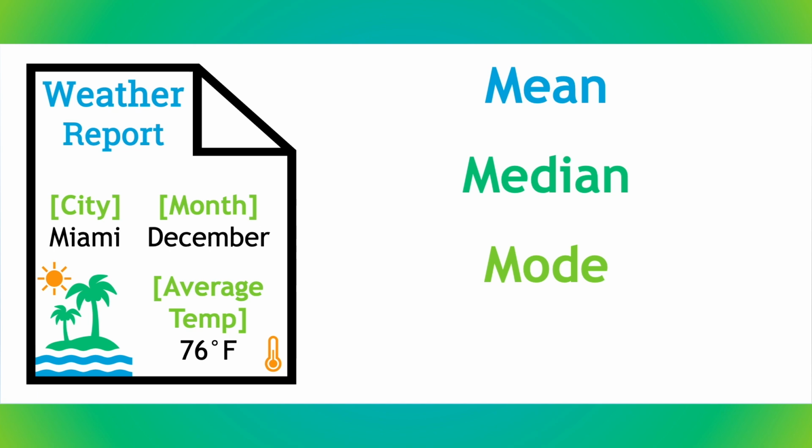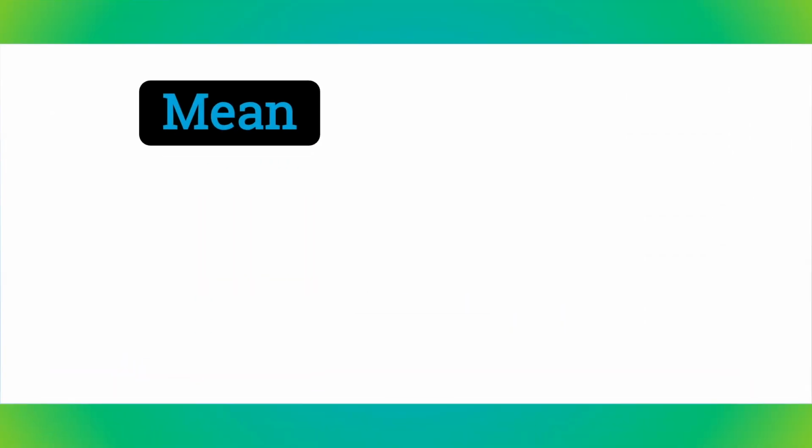While mean, median, and mode all tell you about the center or middle of the data, each one is determined using a different method. Later in this video, we'll also talk about range, which is another way to describe a data set. Let's start with how we would calculate mean.